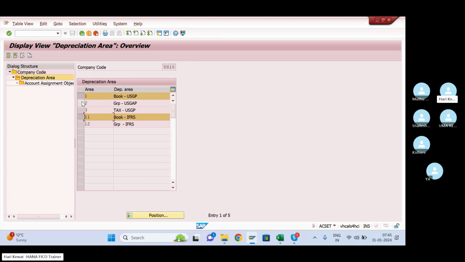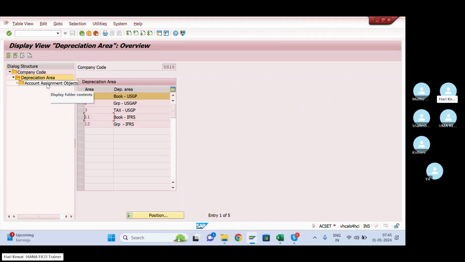Any depreciation area created as area does not post will just calculate the value in the asset accounting side, but it will not post in the GL, it will not hit any GL. There won't be any accounting entry, that is what I'm trying to tell. So if there is no accounting entry, it will never ask you to enter profit center or cost center. But these two will have the accounting entry generated. So for these two, you have to maintain.